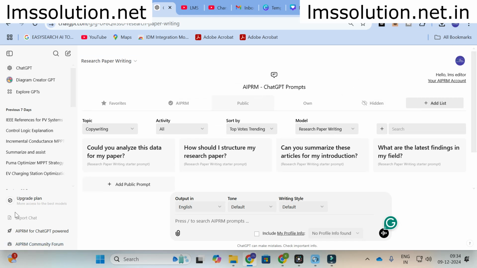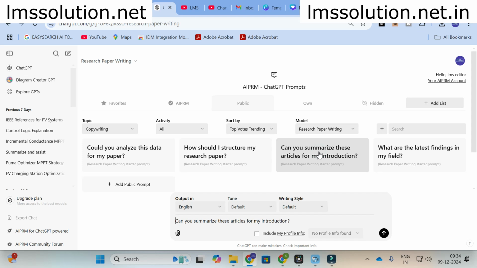Here you can see: could you analyze this data for my paper? How should I structure my research paper? Can you summarize these articles for my introduction? What are the latest findings in my field? These are the important research paper writing prompts available in this ChatGPT. First I am going to explore this one, that is, can you summarize these articles for my introduction? So just click on this.